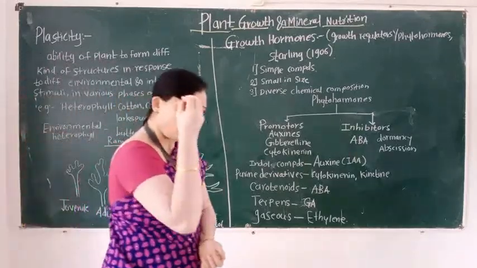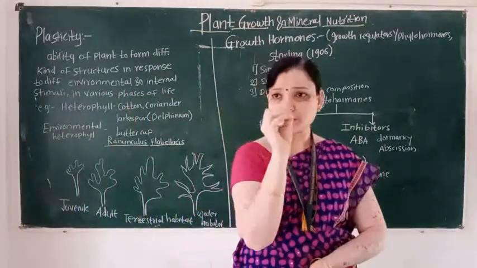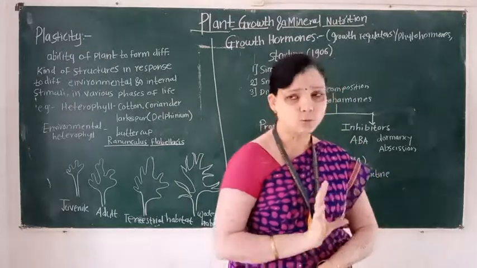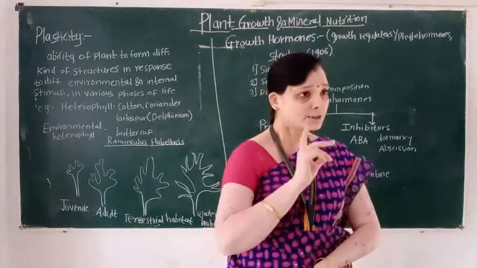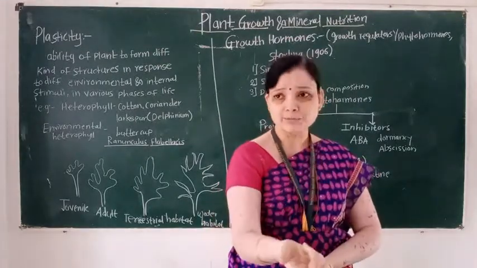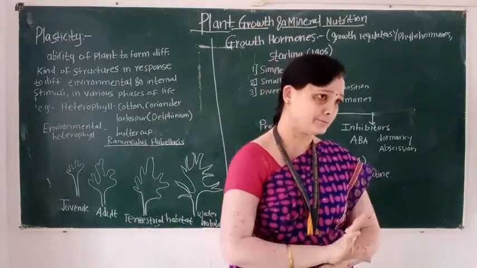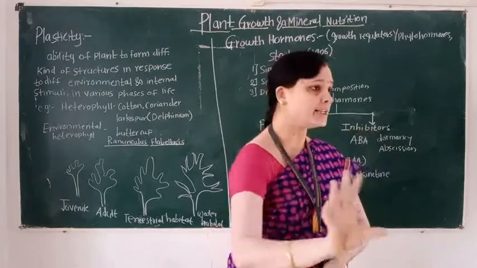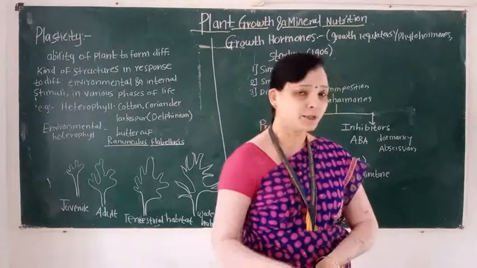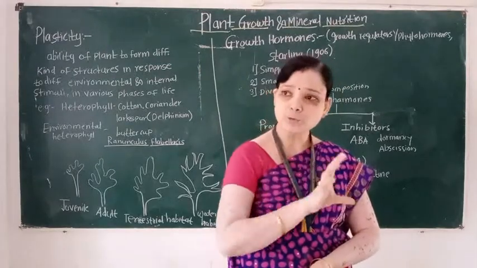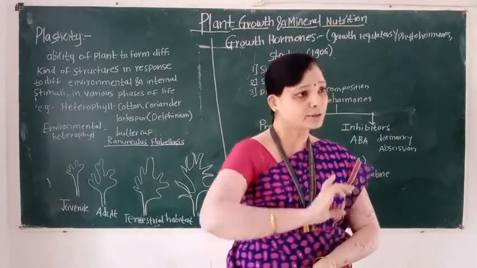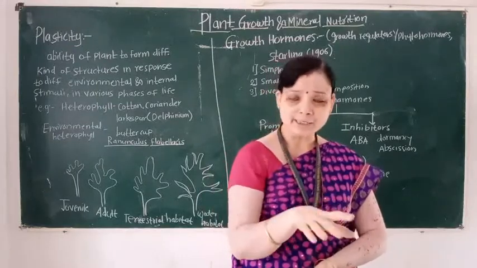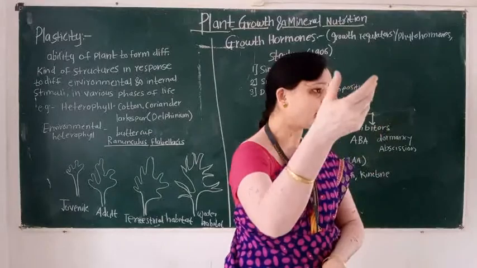And another most significant characteristic of these growth hormones is that the site of synthesis is different from the site of action. What is the meaning of this sentence? They are produced in one site, but they are transported to another site where they are active.